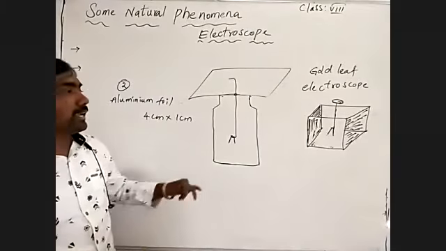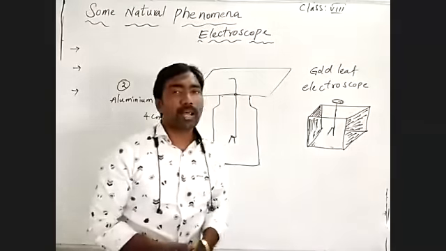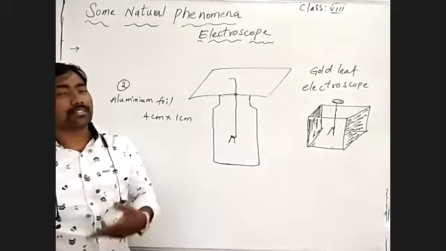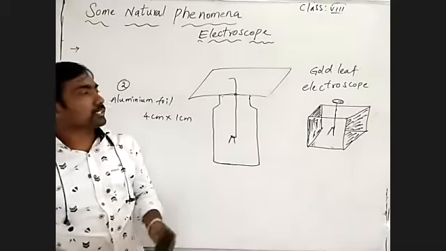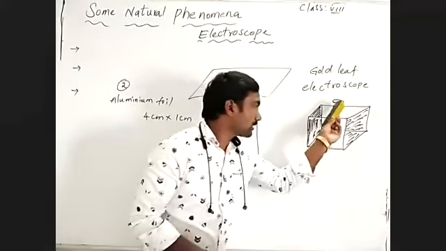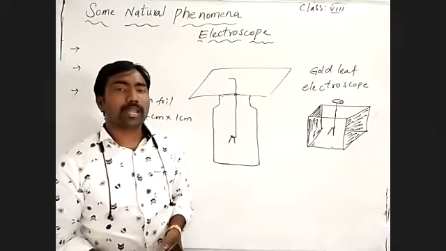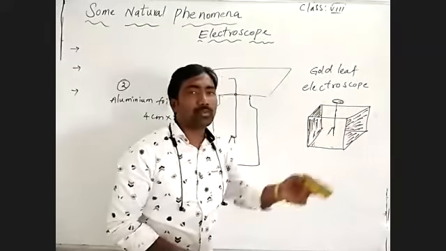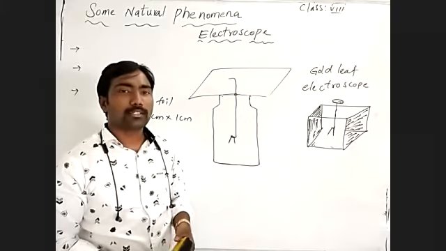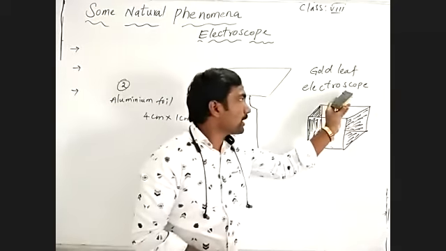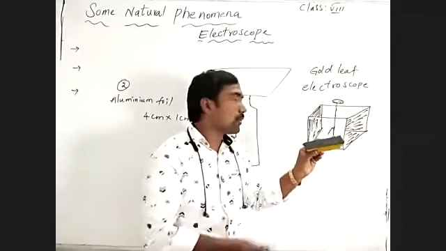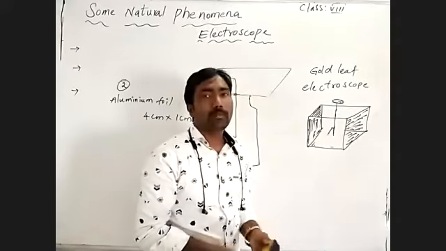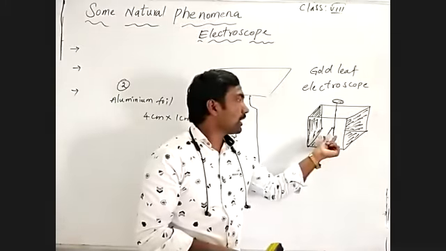When we place any object, charged or uncharged, on the surface of the brass metal, we may identify whether it consists of positive or negative charges. If the body consists of positive charge, we may observe repulsion between the gold leaf and the brass metal, because they are both metal surfaces.